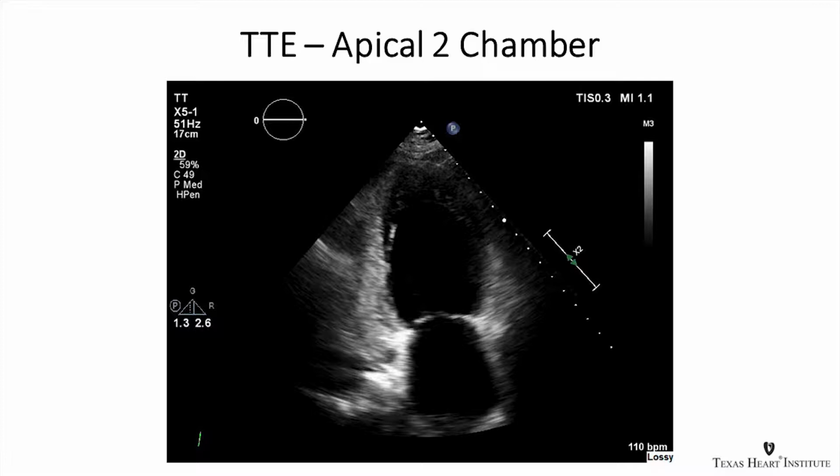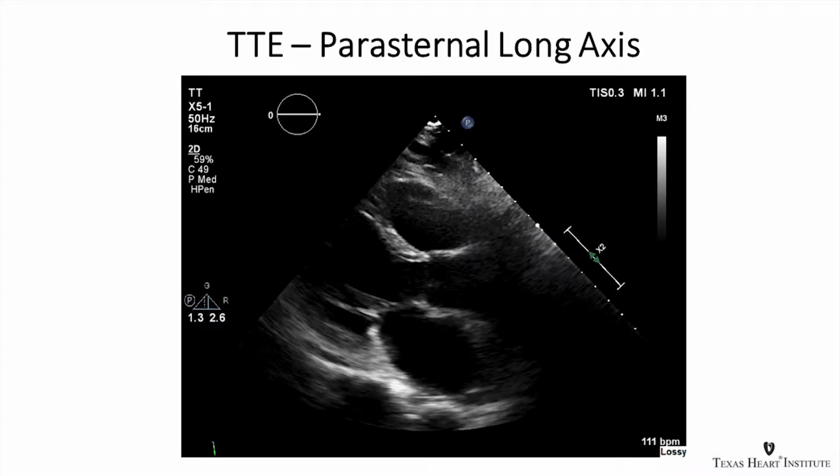And then this is her echocardiogram, her apical 2-chamber view, and as you can see, the contractility is down. Her LVEF was estimated at 15-20%, but that's probably an overestimation. And more specifically, you can see she had these segmental wall motion abnormalities in the apex and mid segments, with the basal segments appearing to contract normally. This is her parasternal long axis, and you can see the RV a little bit better with some mild dysfunction and some mild dilation as well, but certainly not as bad as the LV was.